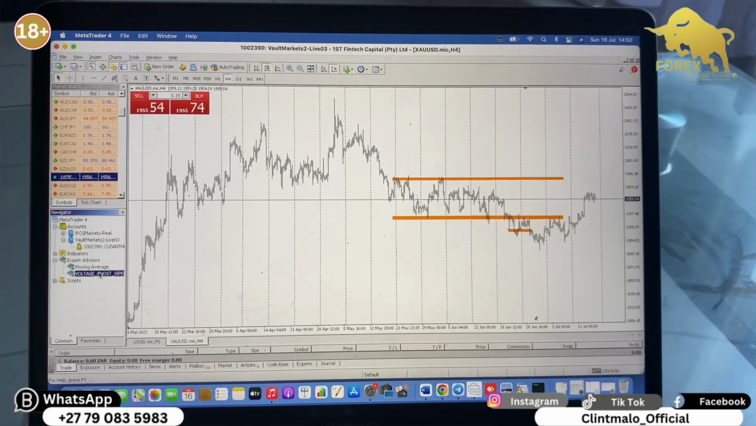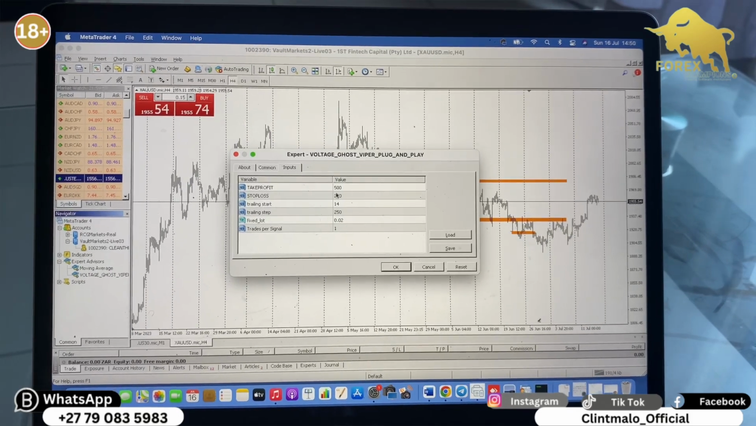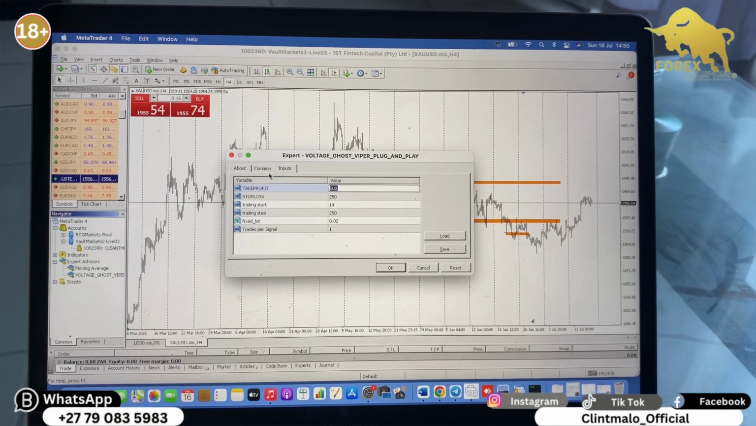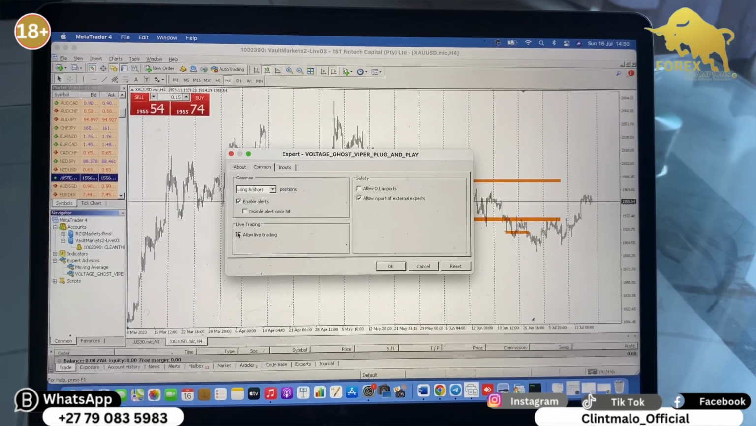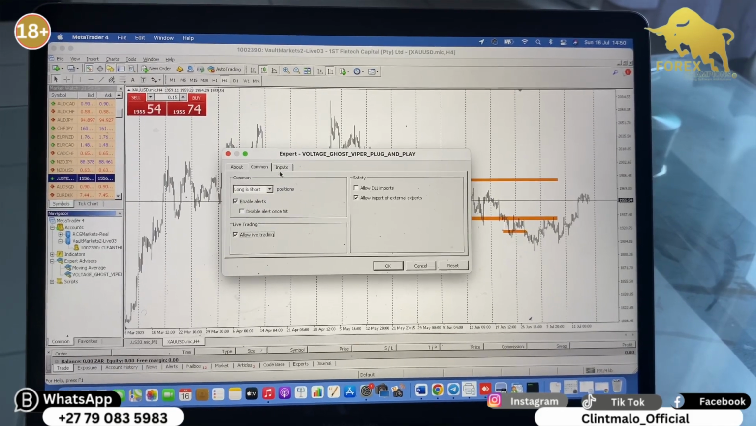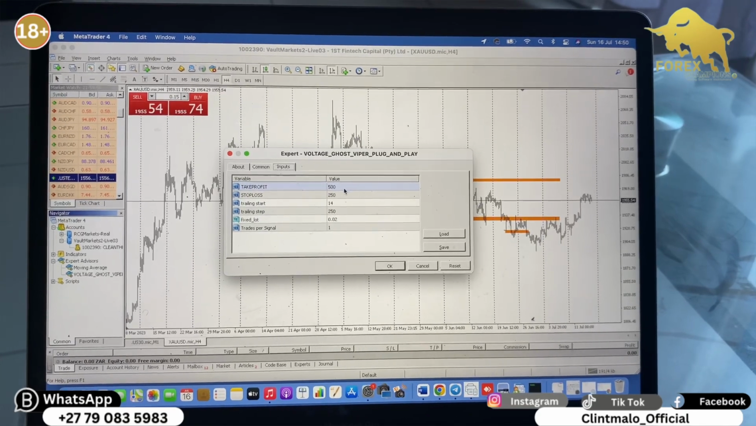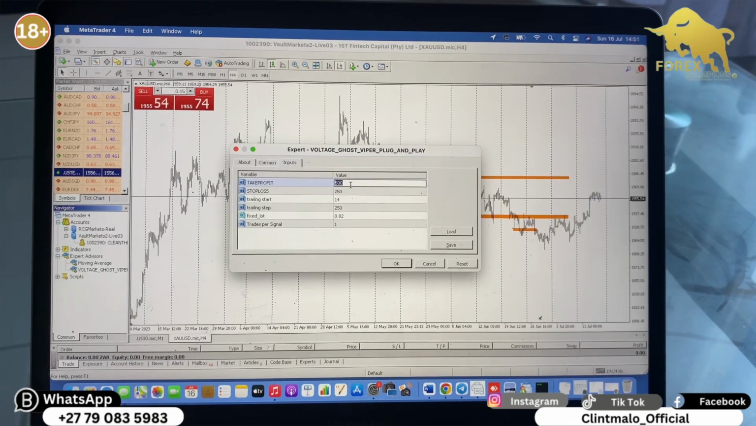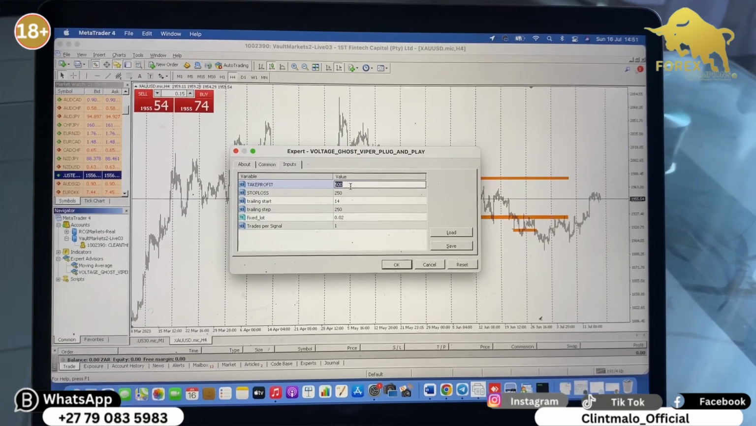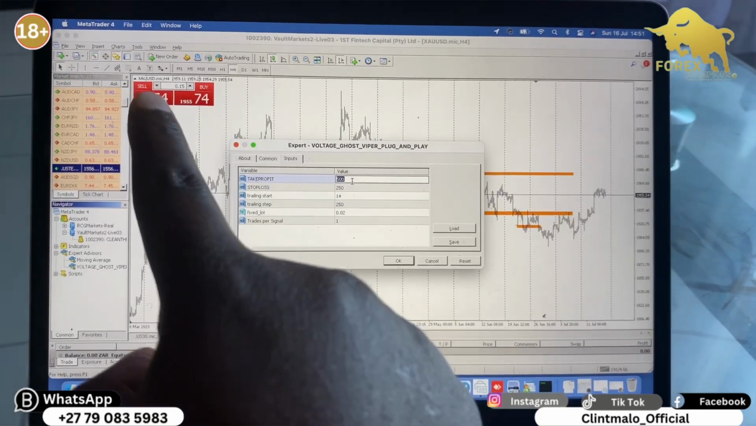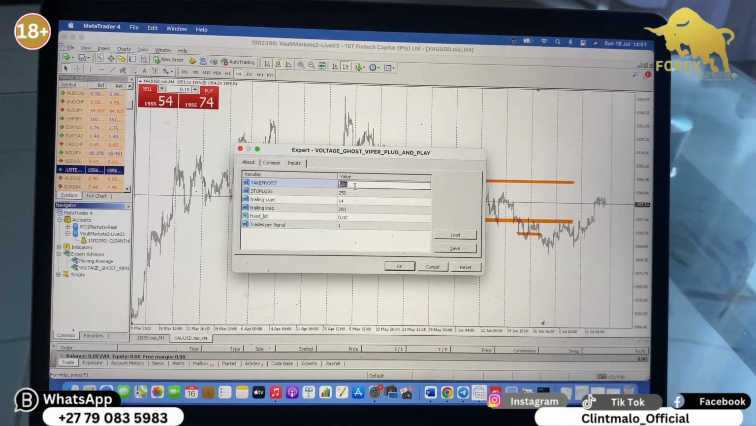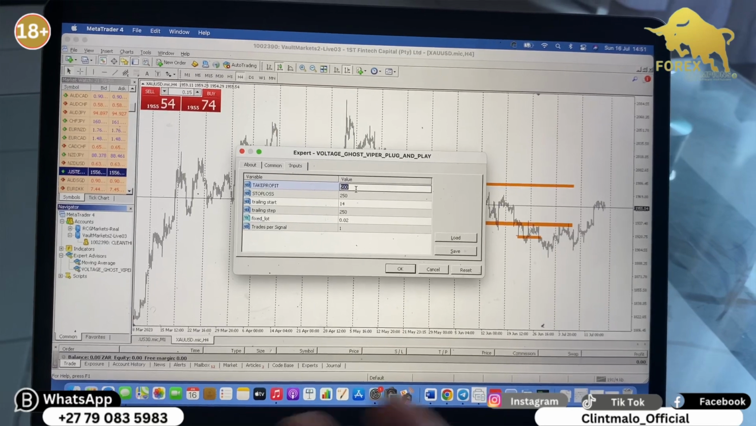Now you are going to attach it to the chart. This is how you attach it. First thing first, let's start from the common. You allow live trading. Then you go to inputs. Then you change the inputs according to how I've sent on your email. There is a pamphlet that I've sent on your email. Because this is gold. Gold is the same as indices. So you'll understand. If it was currency pairs, you're going to use the other settings.